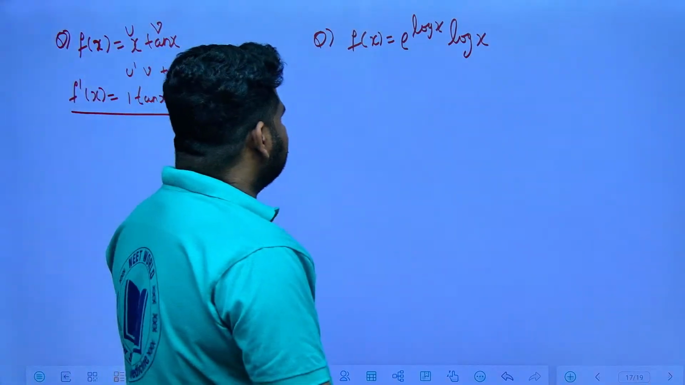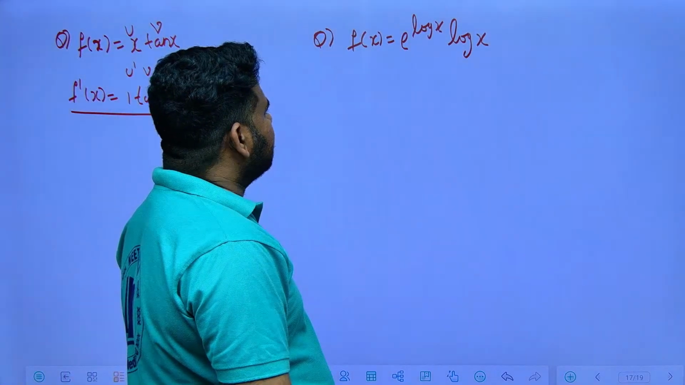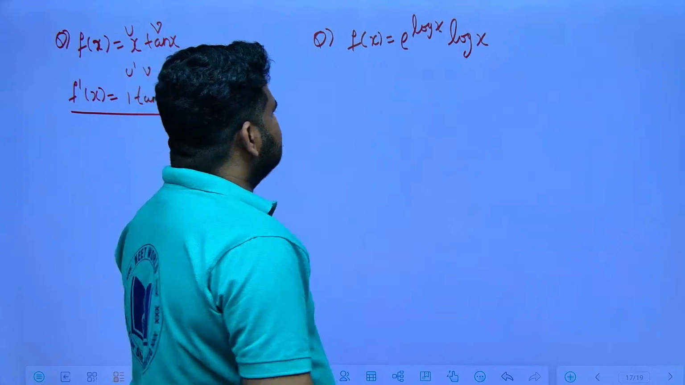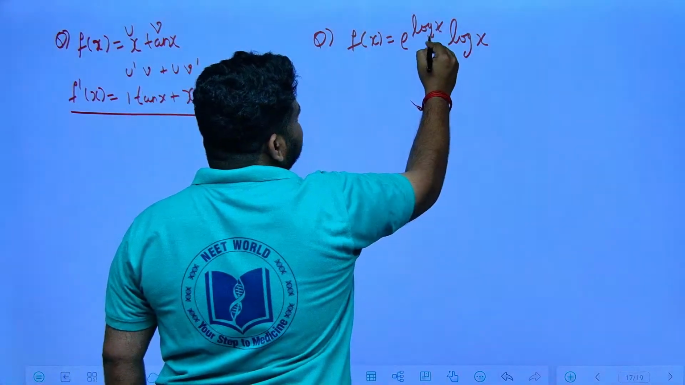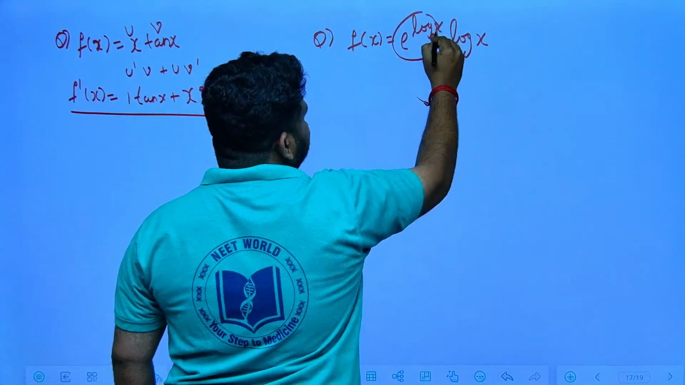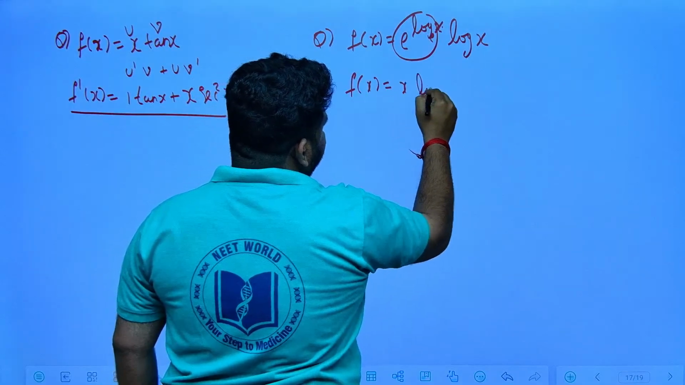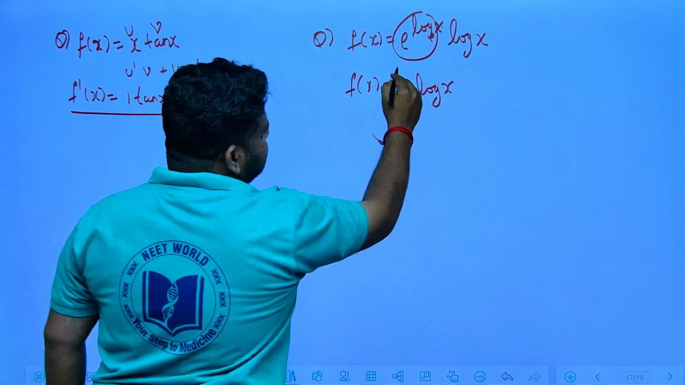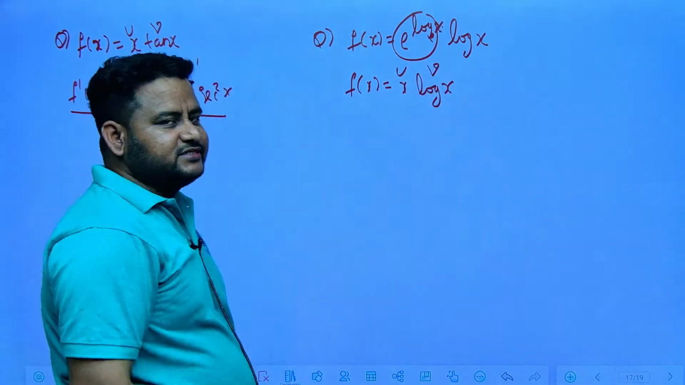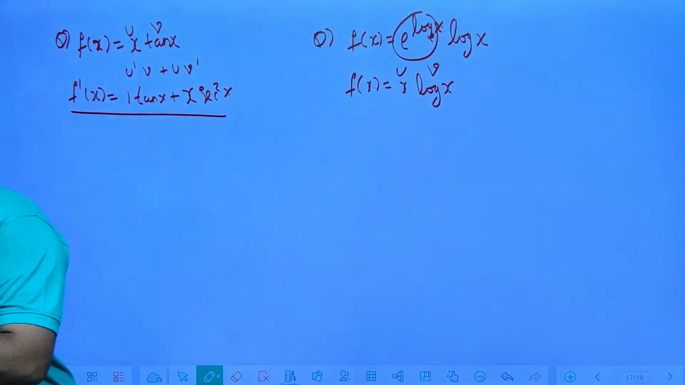Now we are having f of x is equal to e power log x into log x. Further I can simplify this: e power log x to the base e, I can remove this entire thing and write only x. So f of x I can write as x log x. Now this is u, this is v. Now we have to differentiate this.